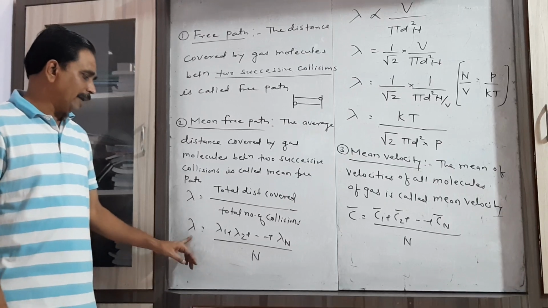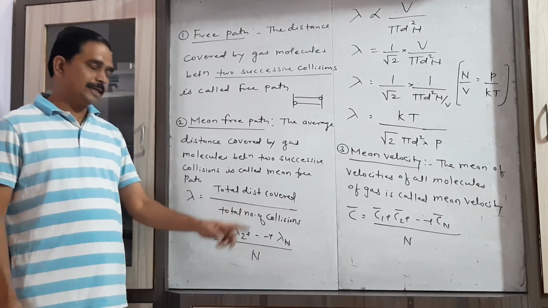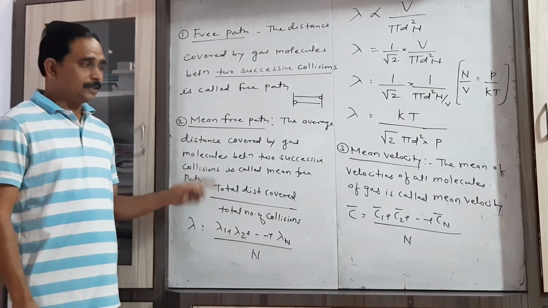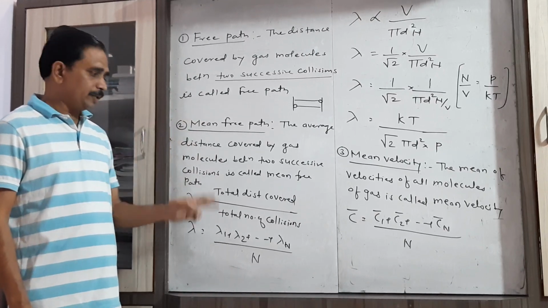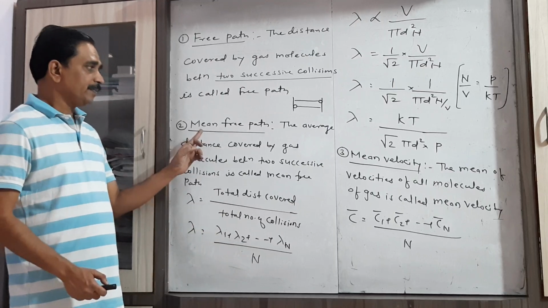That is, lambda equals lambda 1 plus lambda 2 up to lambda n, upon n, where lambda 1 is the distance covered by the gas molecule between the first two collisions. From that we can easily find the mean free path.